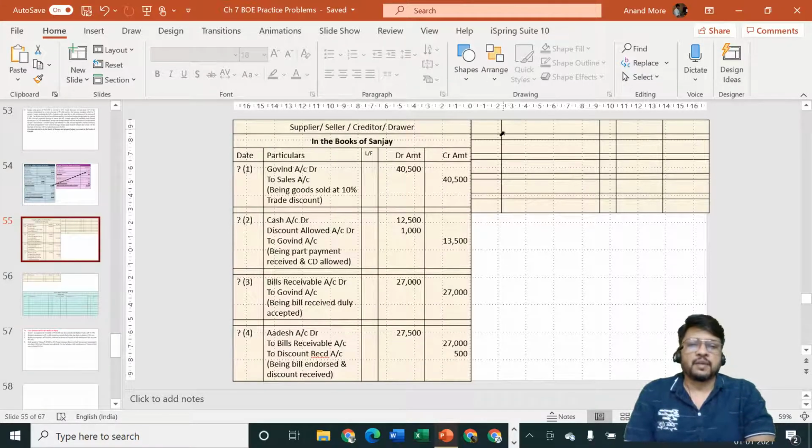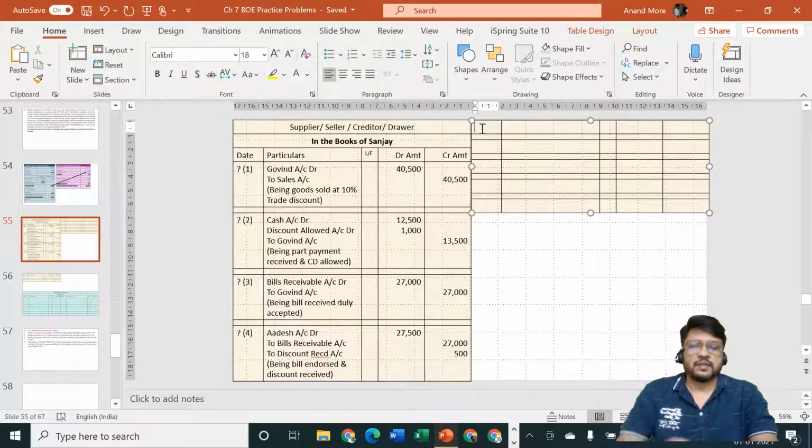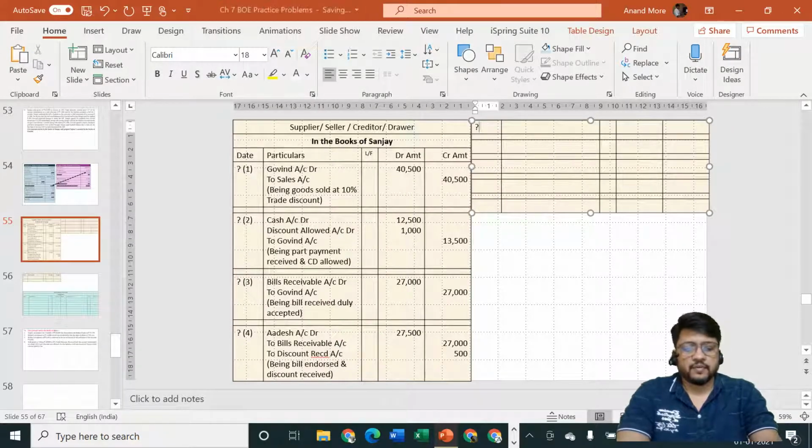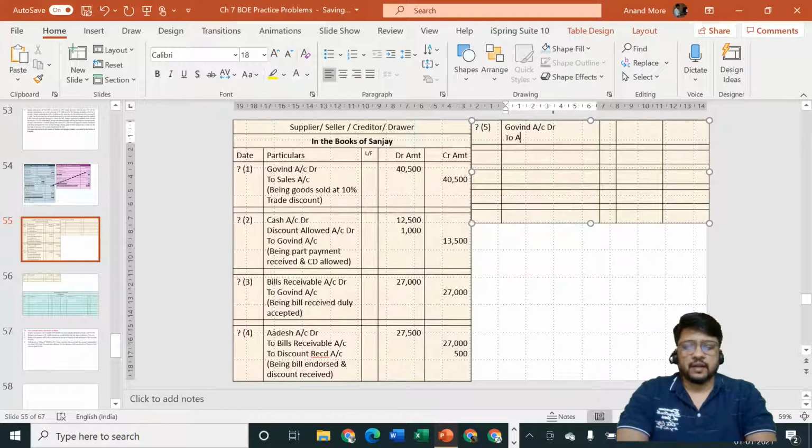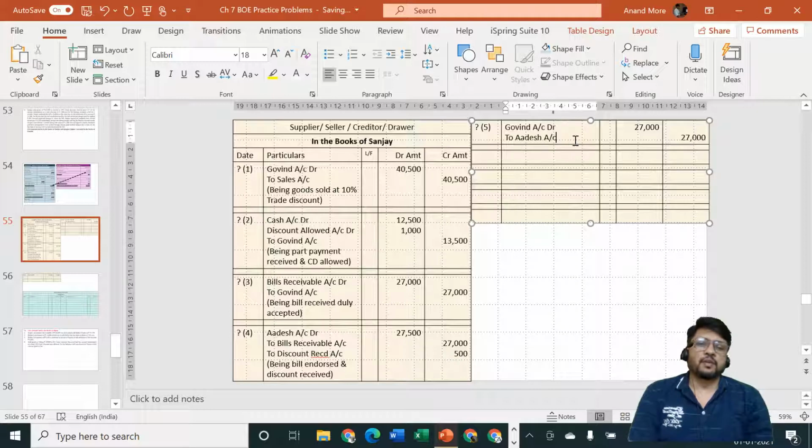So the entry will be in the books of Sanjay, entry number 5. Govind is the debtor, Govind account debit, and Adesh is the creditor. So to Adesh account, amount is rupees 27,000. Is it clear to all of you?